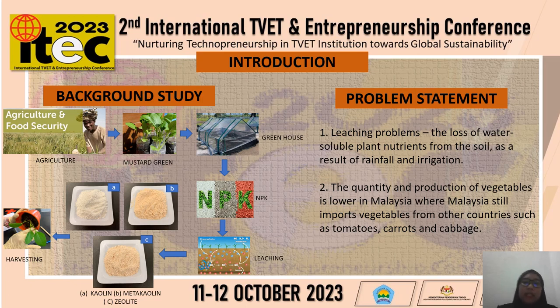Next, about the quantity and the production of vegetable in Malaysia is still low and Malaysia is still importing the vegetable from other countries. So by using this material, we want to increase the growth, to fasten the growth, to decrease the leaching, so that it can improve our Malaysian economy.